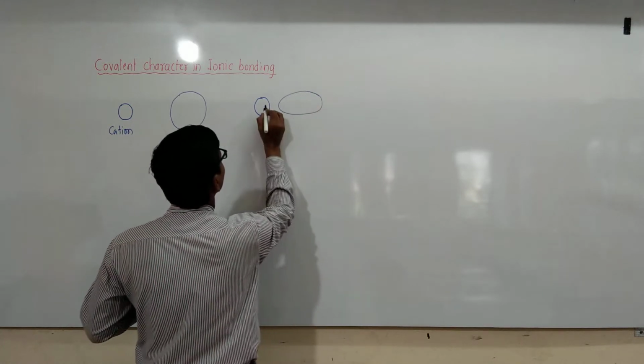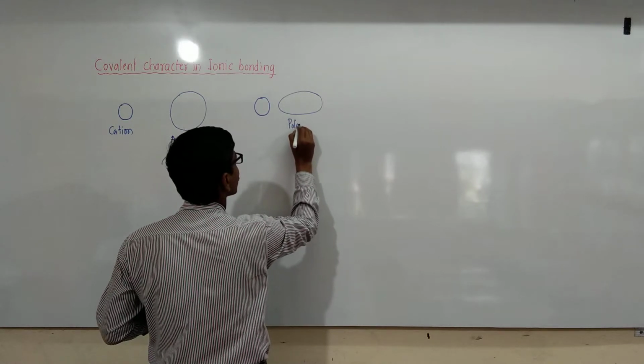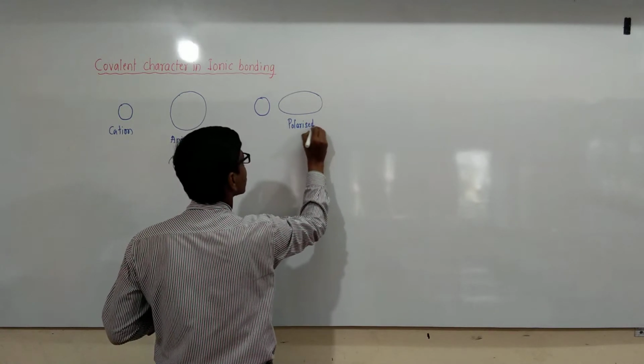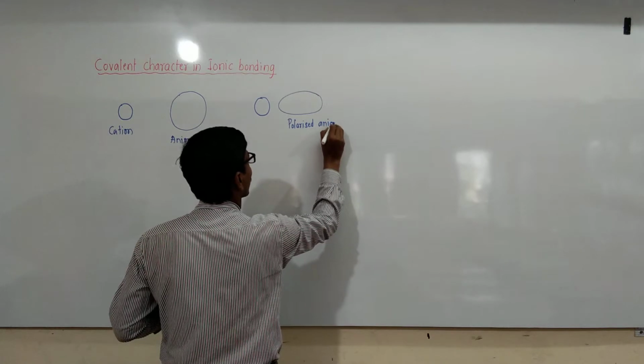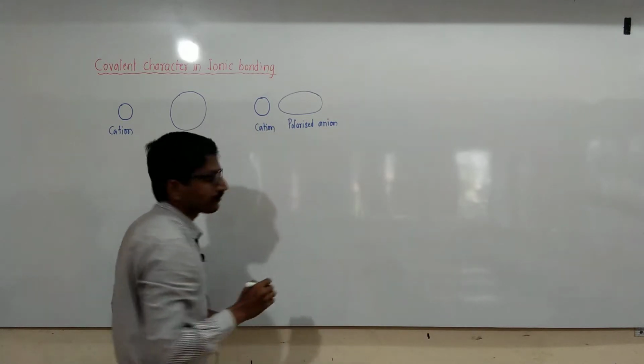The electron cloud is distorted. This is the polarized anion, and this is the cation.